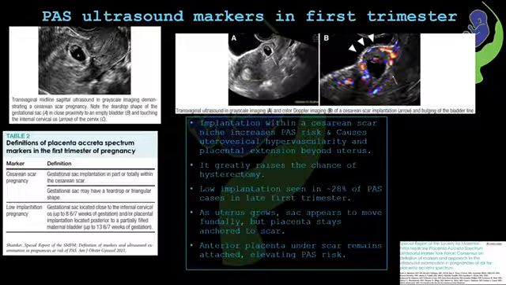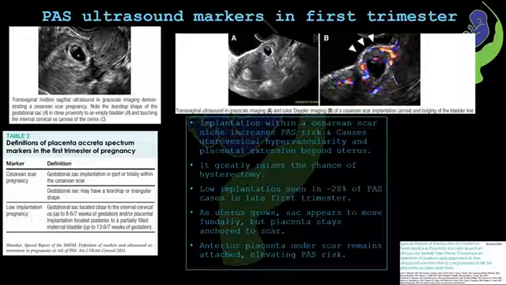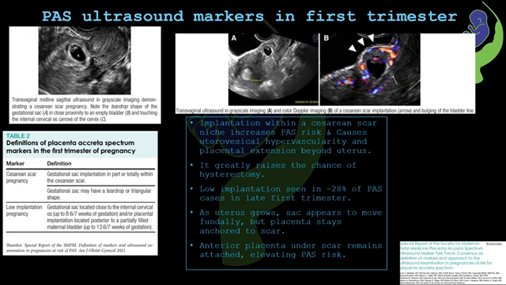Now, having understood what is cesarean scar pregnancy and low implantation pregnancy, let us see in what way it is responsible for increasing the risk of accreta spectrum. Implantation within the cesarean scar defect allows for early placental invasion leading to uterovesical hypervascularity and even extension of placental tissue beyond the uterus. And this pattern can greatly increase the chance that the patient will require hysterectomy later in pregnancy.